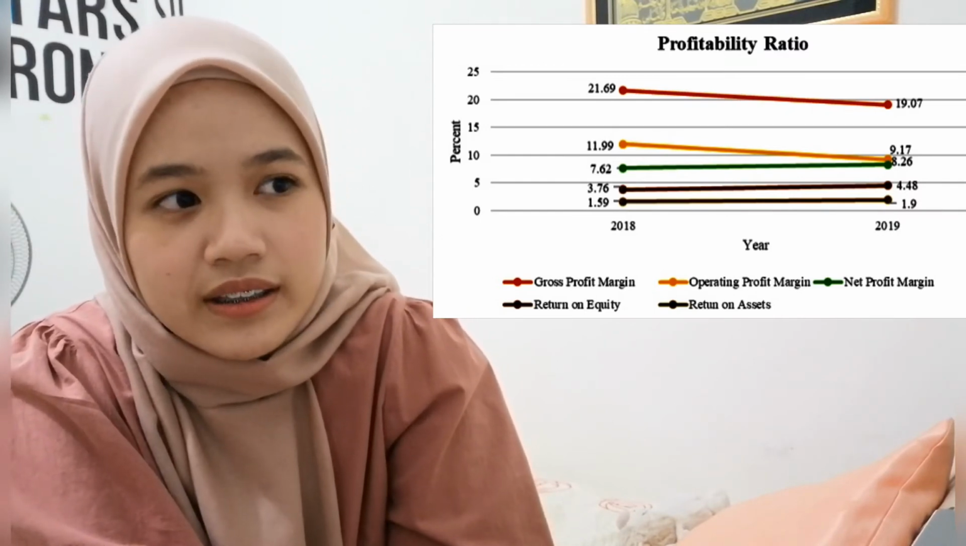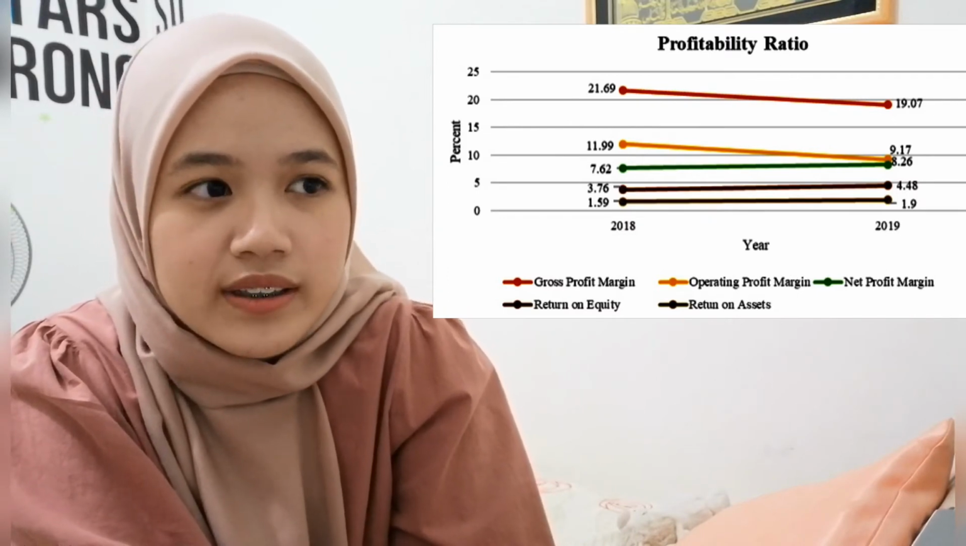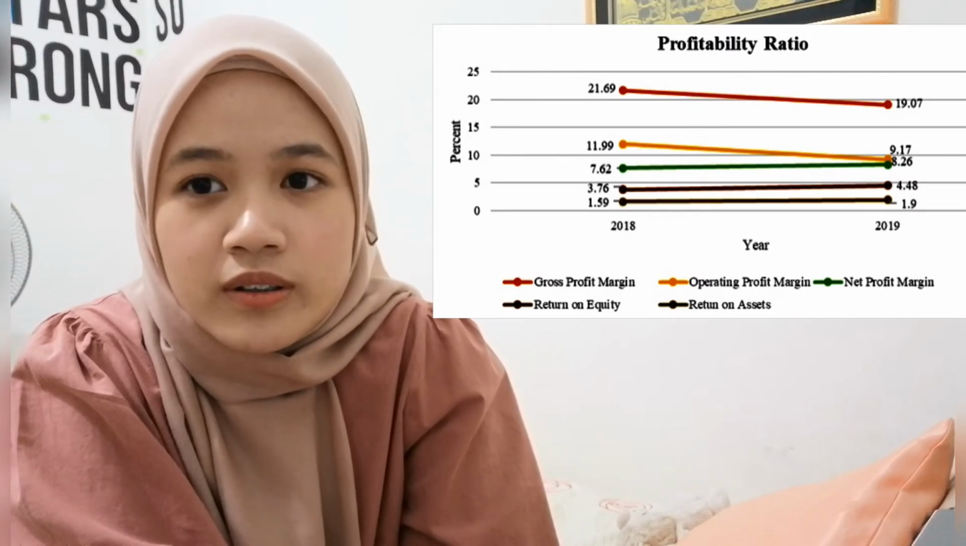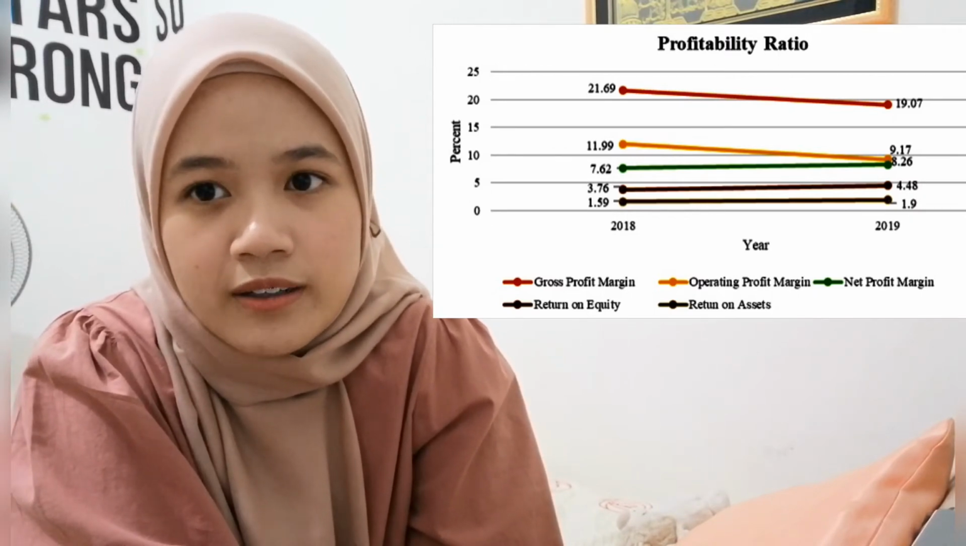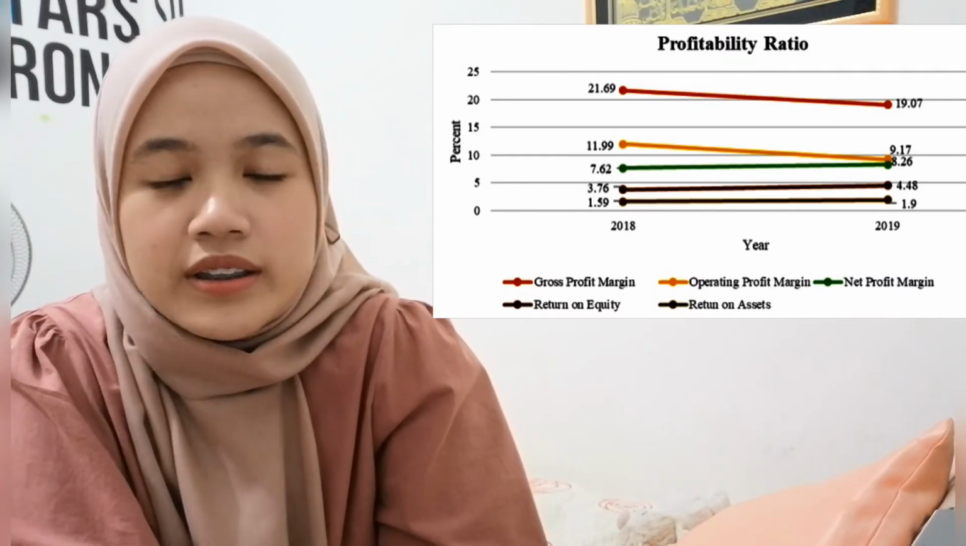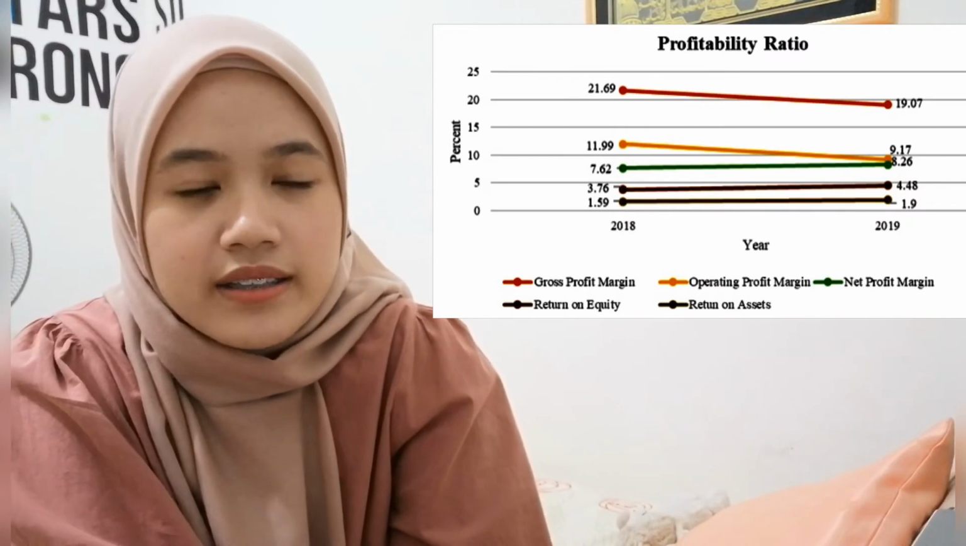In 2018, the firm had 11.99% and in 2019, the firm had 9.17%. This is also showing a poor result and performance as the firm is unable to provide more return because the firm is unproductively managing its assets.